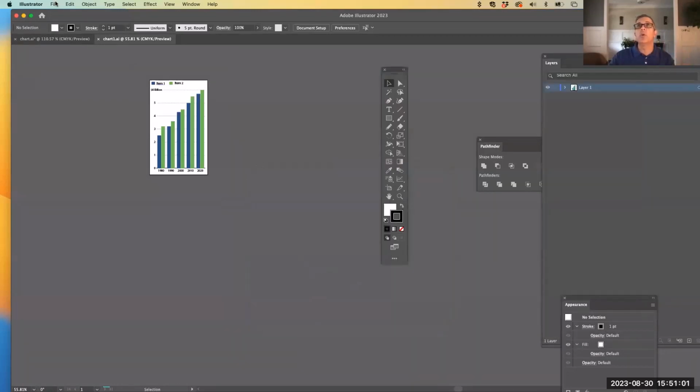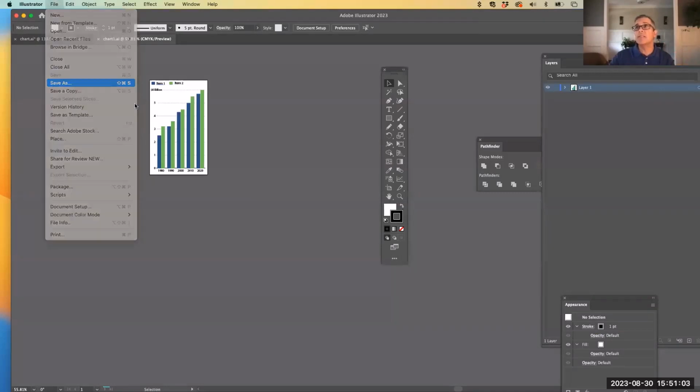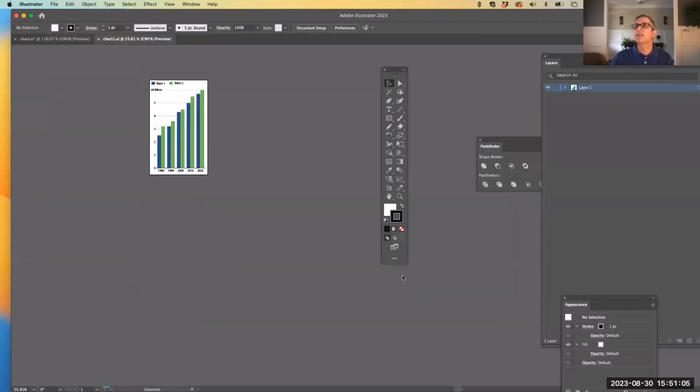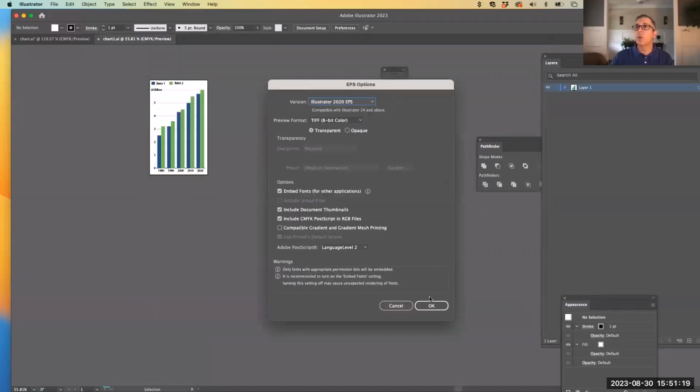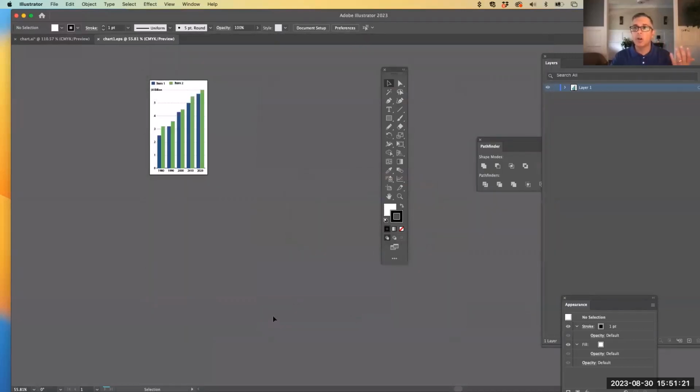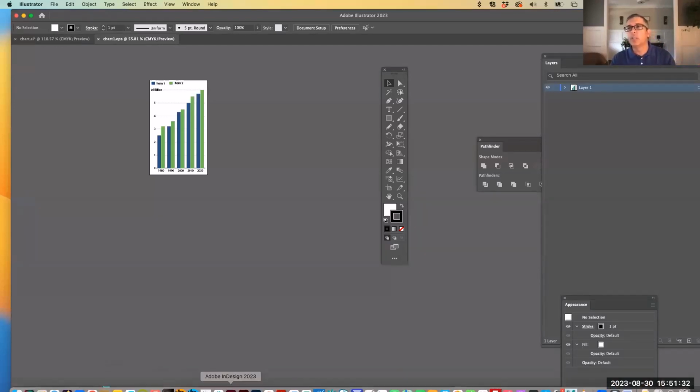That's one way you can do it, or you can do a File, Save As, and where it says Adobe Illustrator, change that to Adobe Illustrator EPS by pulling down on the format drop button. It says Use Artboards as well, and now it's called an EPS. That's the only way that you're going to be able to include alternate text data in your InDesign file, either as a JPEG or as an EPS, not as an Illustrator file. All right, so let me quickly do this.